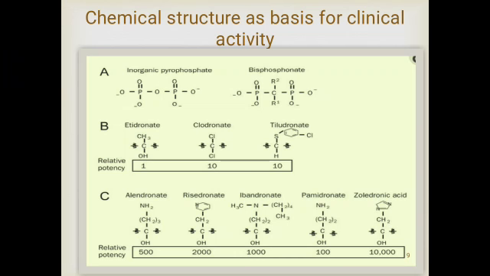Some recent studies delineate the molecular mechanism by which nitrogen containing bisphosphonates inhibit osteoclast activity. Second and third generation bisphosphonates like alendronate, risedronate, ibandronate, pamidronate and zoledronate have nitrogen containing R2 side chains. To summarize, the presence of hydroxyl groups and nitrogen or amino groups are essential, and this determines the bisphosphonates' affinity.